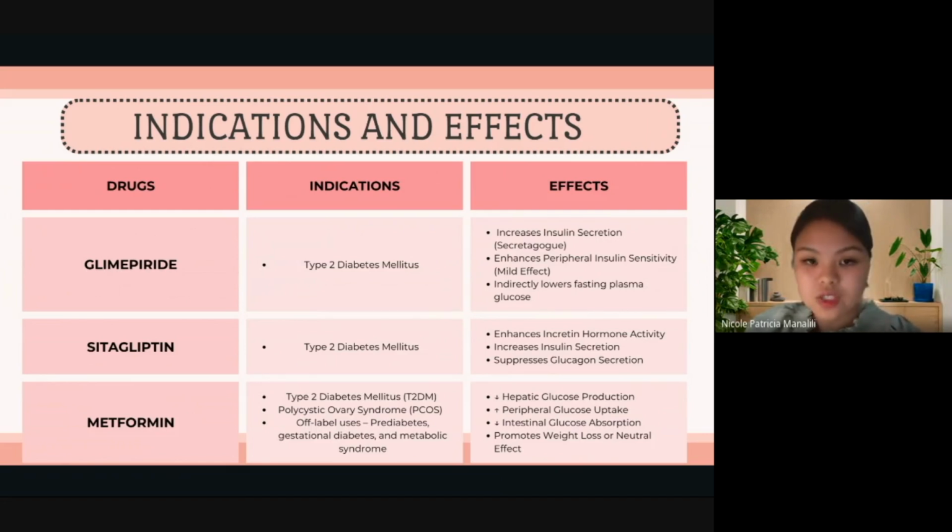Next is sitagliptin, also indicated for type 2 DM, which enhances incretin hormone activity by inhibiting the DPP4 enzyme, which degrades GLP-1 and GIP. It also increases insulin secretion, suppresses glucagon secretion by decreasing glucagon release from alpha cells, and it has no significant effect on weight, unlike sulfonylureas.